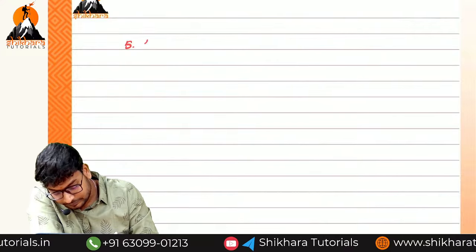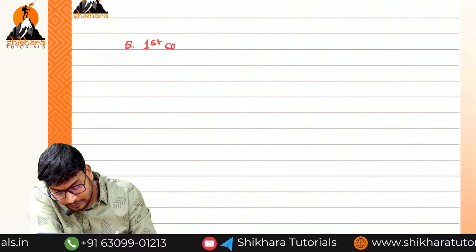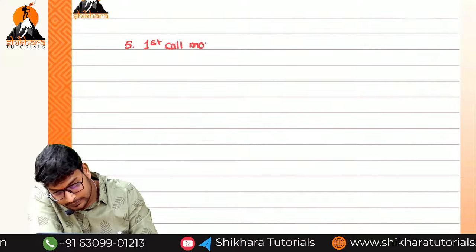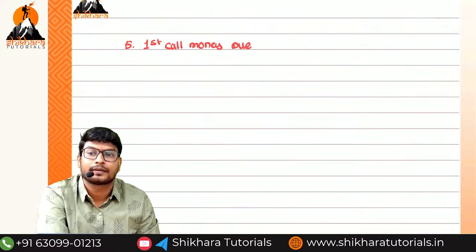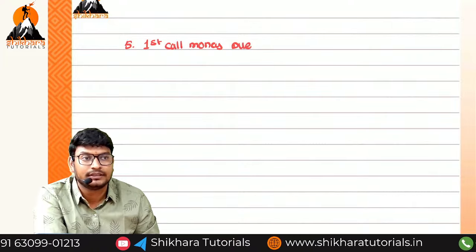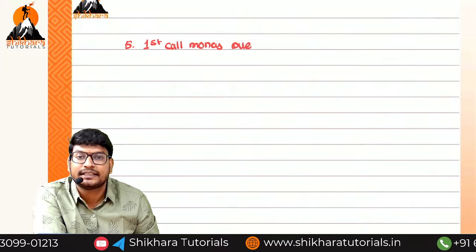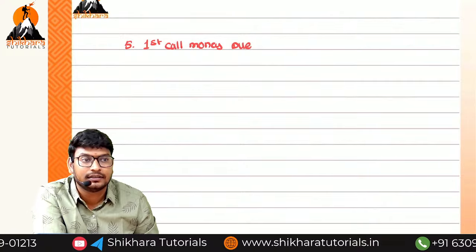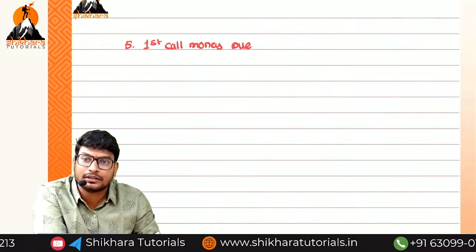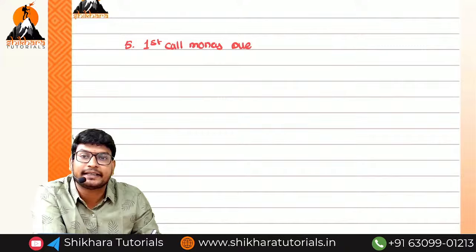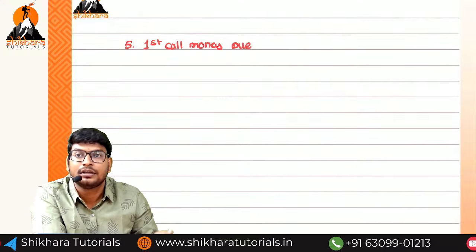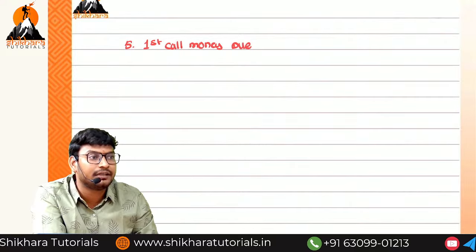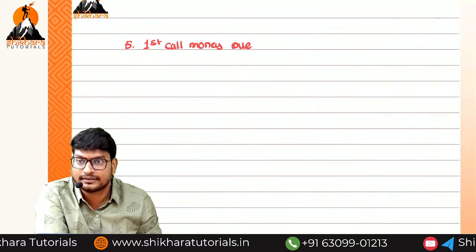So first call money due. First call money due. Same like a credit sale. First, for credit sales, we have to write the due entry. Yes or no? Here also like that only. We are selling the share on a credit basis. Credit basis only. Installment means, before going to receive the installment, we have to write what? Due entry. Same like that.